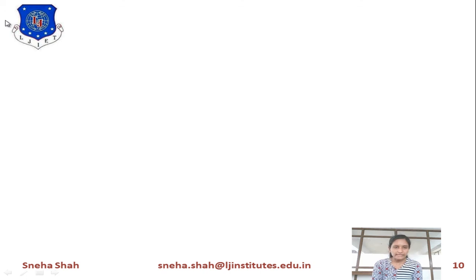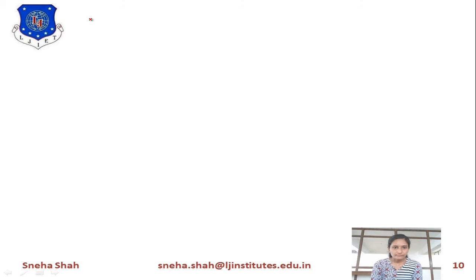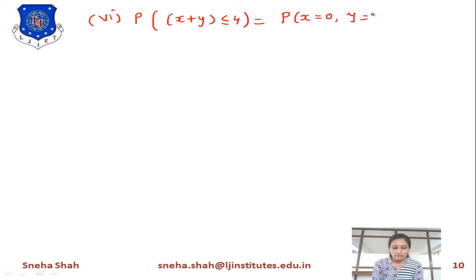Now you have to find the next term, the probability of x plus y, which should be less than or equal to 4. So what is the probability of this? The summation of these two terms should be less than or equal to 4, right? So we will take the probability of x equals 0, y equals 1. 0 plus 1 is less than 4. Similarly, the probability of x equals 0, y equals 2. 0 plus 2 is also less than 4.